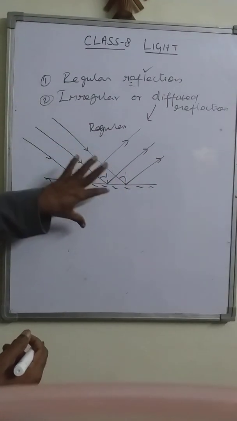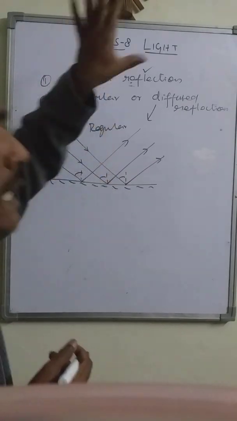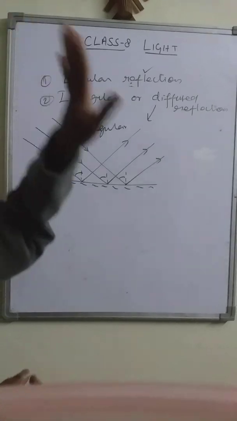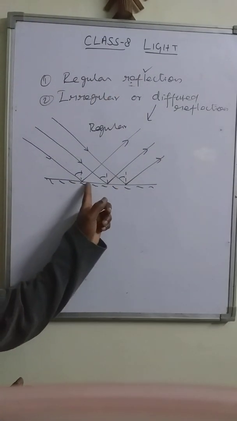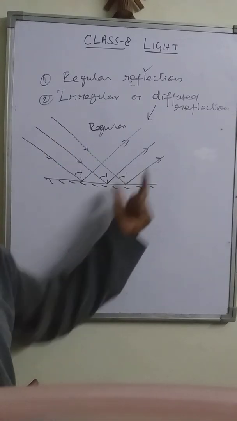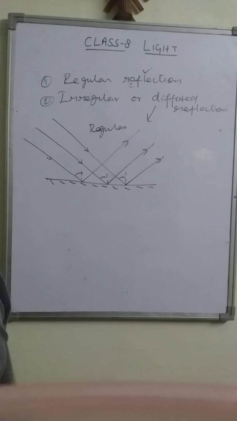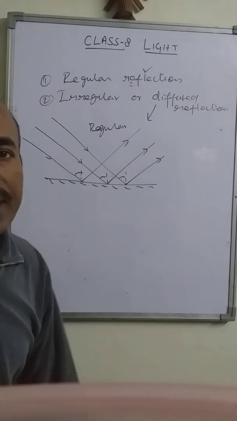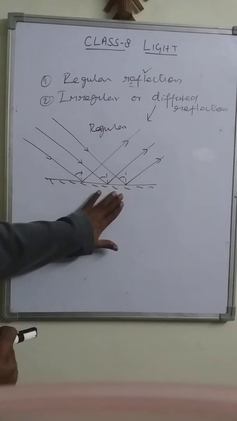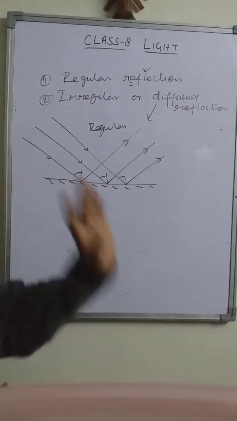So in case of a plane mirror, if a parallel beam of light reflects as a parallel beam, that is the regular reflection. But you cannot expect that for the spherical mirror. A parallel beam of light will converge or diverge in the case of a spherical mirror. Now here we are limiting ourselves to the plane mirror. This is the regular reflection. If regular reflection takes place, then the image can be formed.